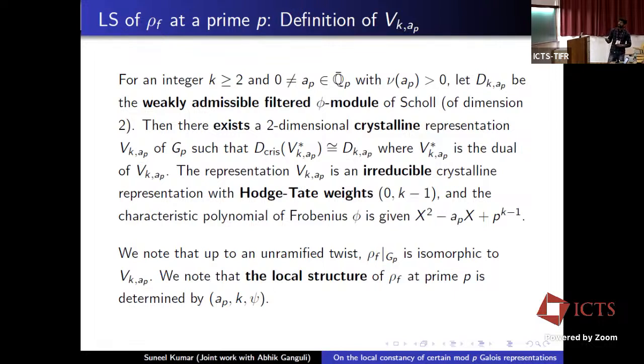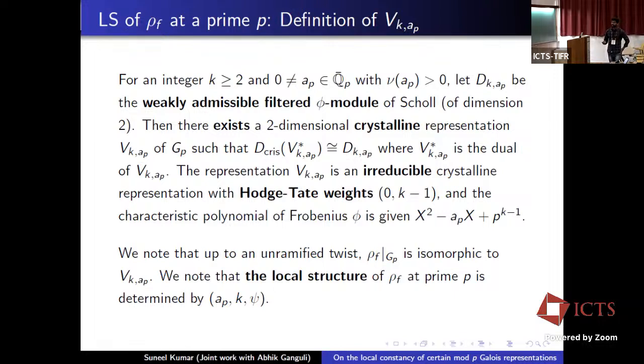And we note that D_{k,a_p} does not have a sub-object in the category of weakly admissible filtered phi-modules. And hence, the representation V_{k,a_p} is an irreducible crystalline representation with Hodge-Tate weights 0 and k minus 1. And the characteristic polynomial of Frobenius phi is given by this polynomial.